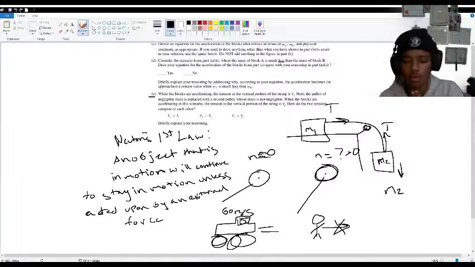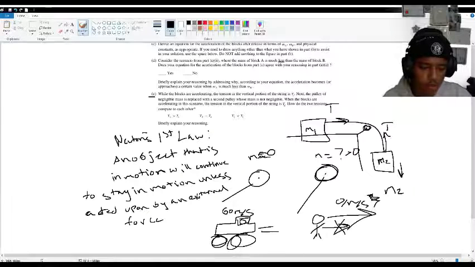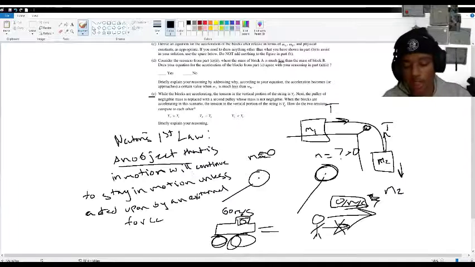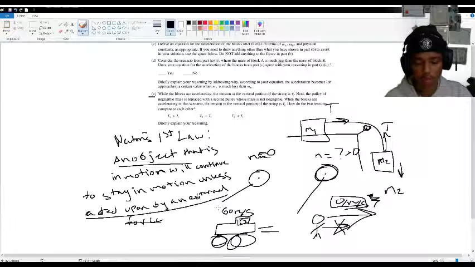But when you come to a sudden stop, your body will continue to want to move in this direction. But since the car has stopped moving that way, you will also stop moving, and you will come to a sudden stop of 0 meters per second. It's not 0 meters per second squared, it's 0 meters per second. You won't be moving anymore. So basically, once again, an object that is in motion will continue to be in motion. You'll continue at that 60 meters per second speed unless acted upon by another force. That seatbelt will basically stop you and you'll come back.